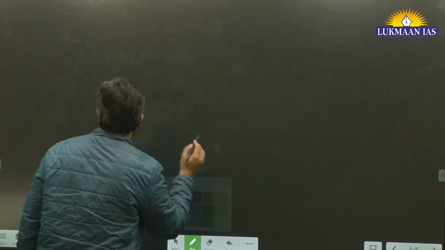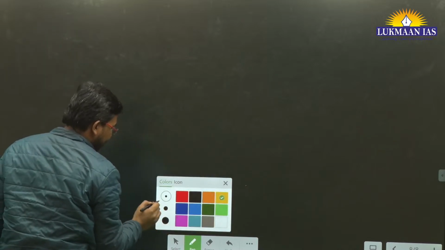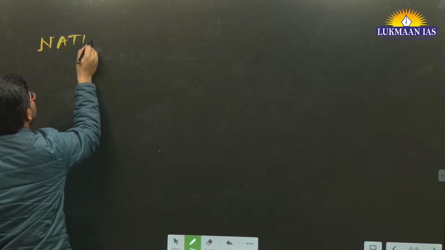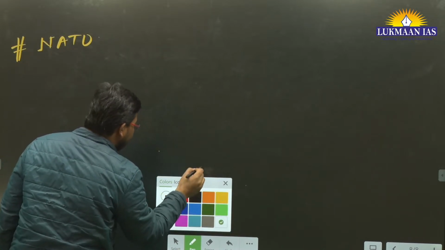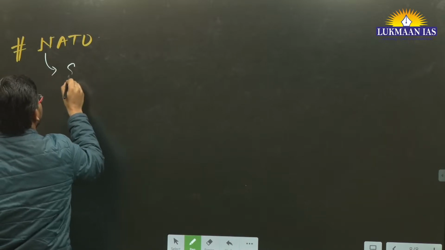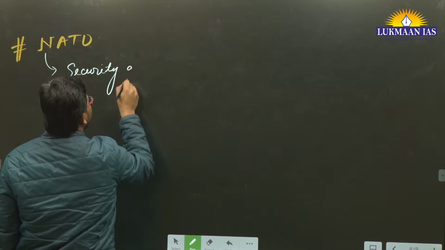We are going to understand about the North Atlantic Treaty Organization. So the North Atlantic Treaty Organization is a security agreement or security grouping.